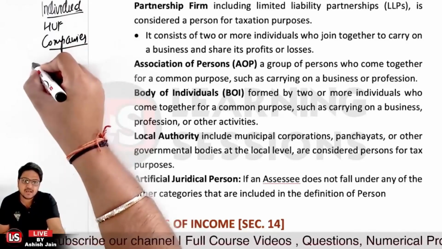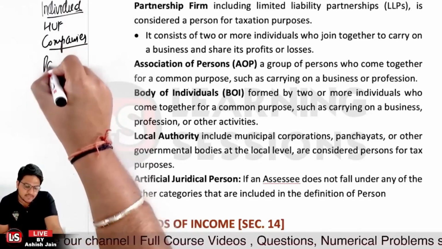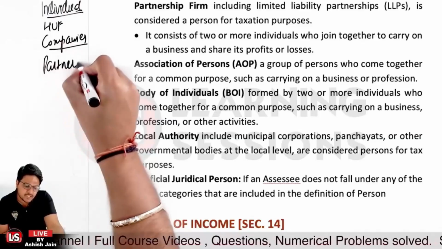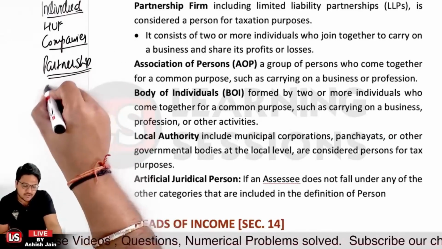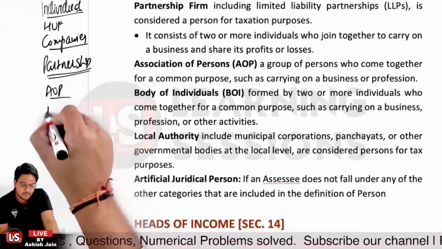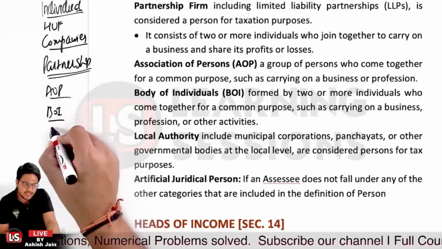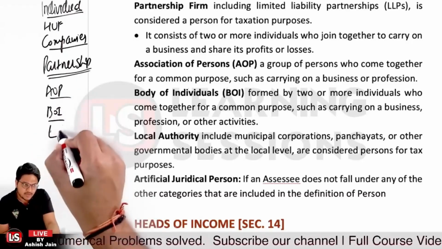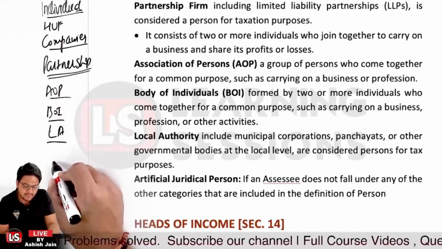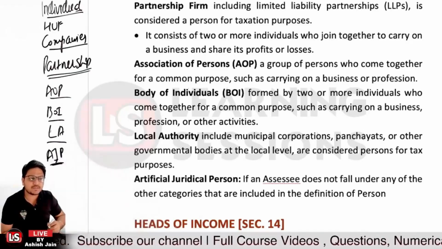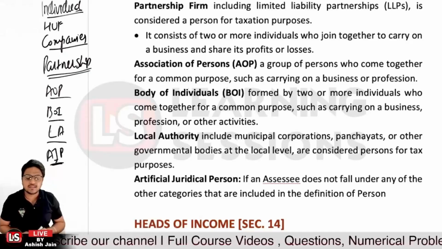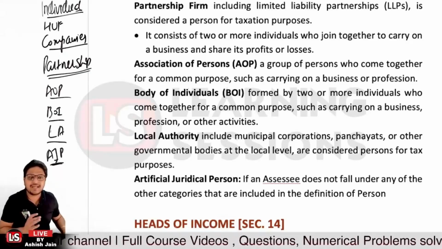Other than that, we have the partnership firms, where we cover the partnership firms as well as the LLPs. We have the association of persons, the body of individuals, the local authorities, and further the AJP, that is, the artificial judicial person. Okay, so these are the different persons as per the Income Tax Act 1961.